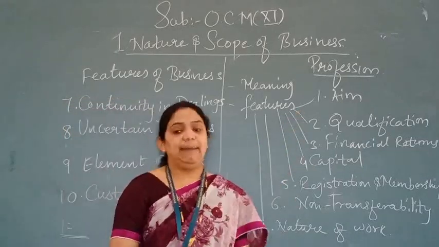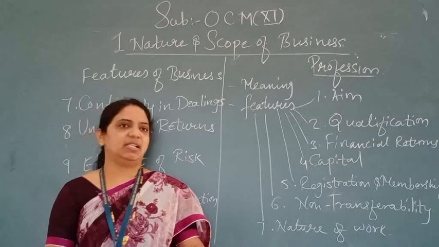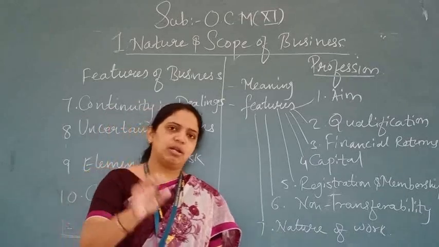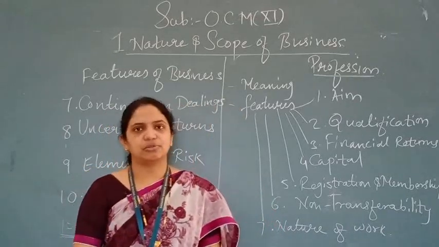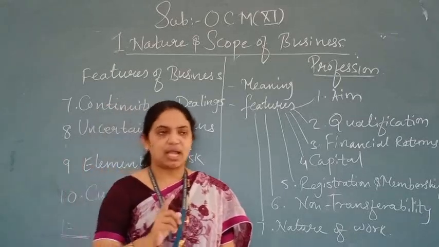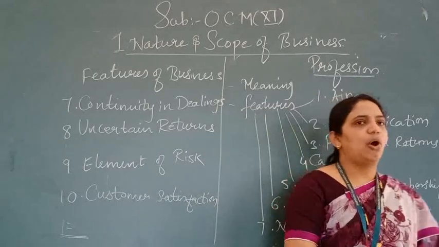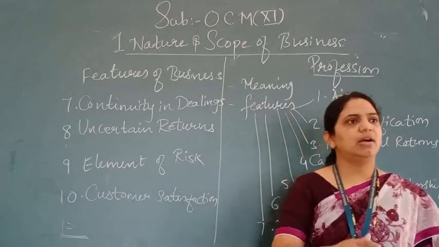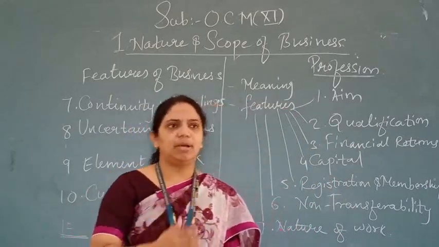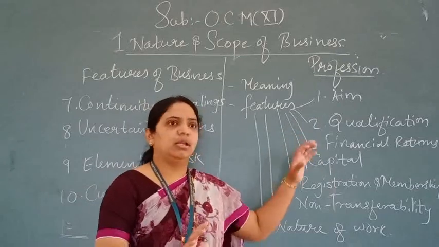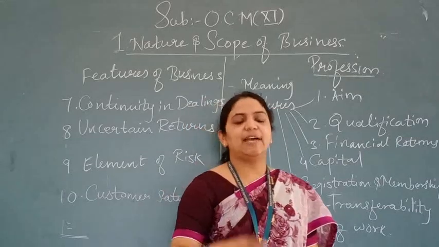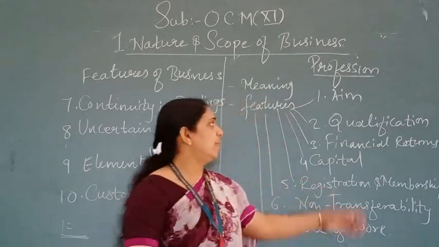Number 1 is aim. Every profession is practiced, as you all know, for earning money. A doctor has also become one to earn money, but with that he will provide service to you also. But the main aim is to earn money. They also render services to their clients and solve their problems. Like a lawyer also, when a client comes, he solves the problem also and takes the money. Yes or no? So the main aim of every profession is to earn money, but with that obviously they have to provide services also.